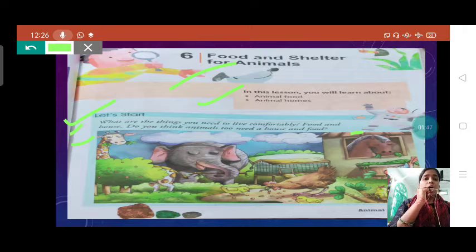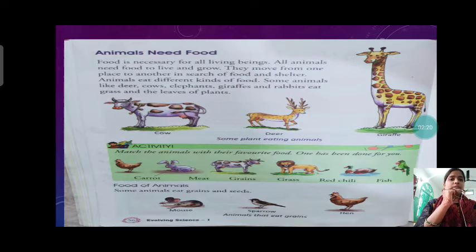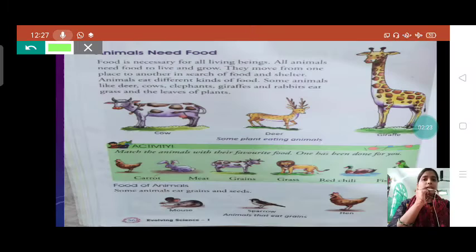Food and house are the most important things for us to live our life comfortably. Do you think animals too need a house and food? Yes, they are also living things, just like us, so they also need a house and food to live their life.